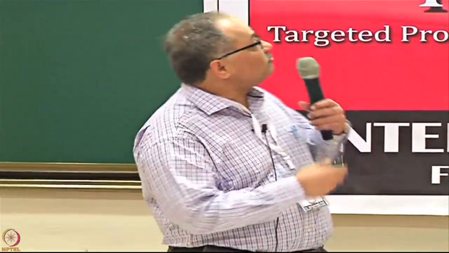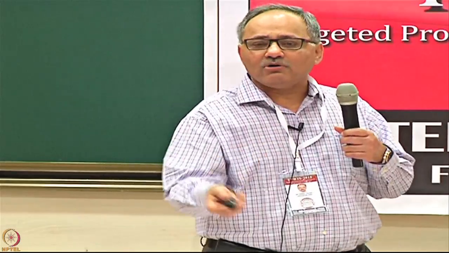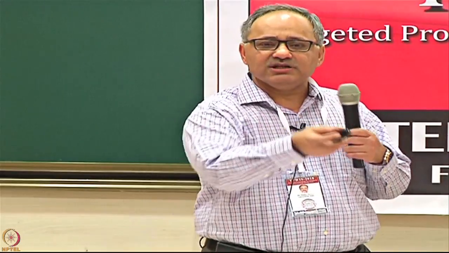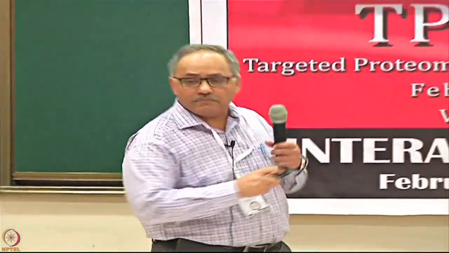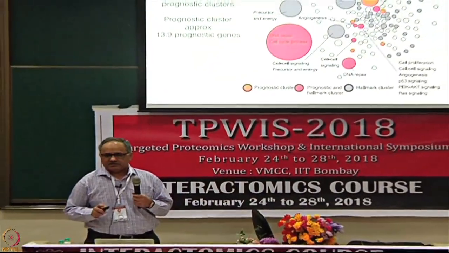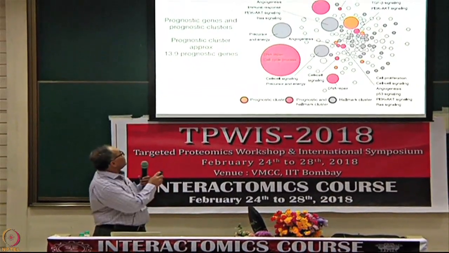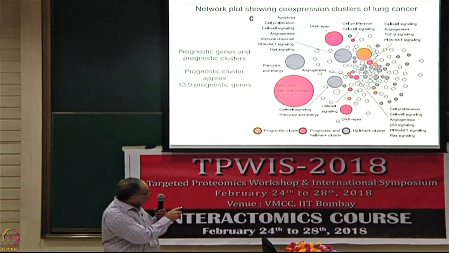Then another beautiful diagram. It looks like popcorn, doesn't it? Yeah, so what the statisticians did was, they said you're talking about these prognostic genes, one gene and 20 genes you've got there. You talk about a prognostic cluster, all of which are closely related. There are so many genes which are related, which are doing DNA repair, cell cycle processes. You get them together, make it a prognostic cluster. So that's what we did. We made this a prognostic cluster. This is many genes together.